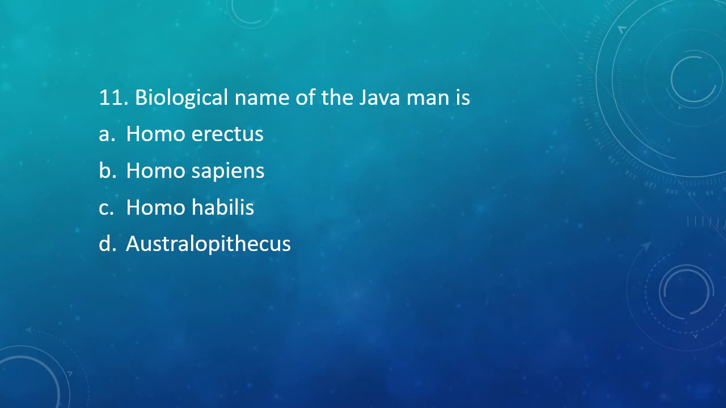Question number 11. Biological name of Java man is Homo erectus, Homo sapiens, Homo habilis, or Australopithecus. The correct answer is option A, Homo erectus.